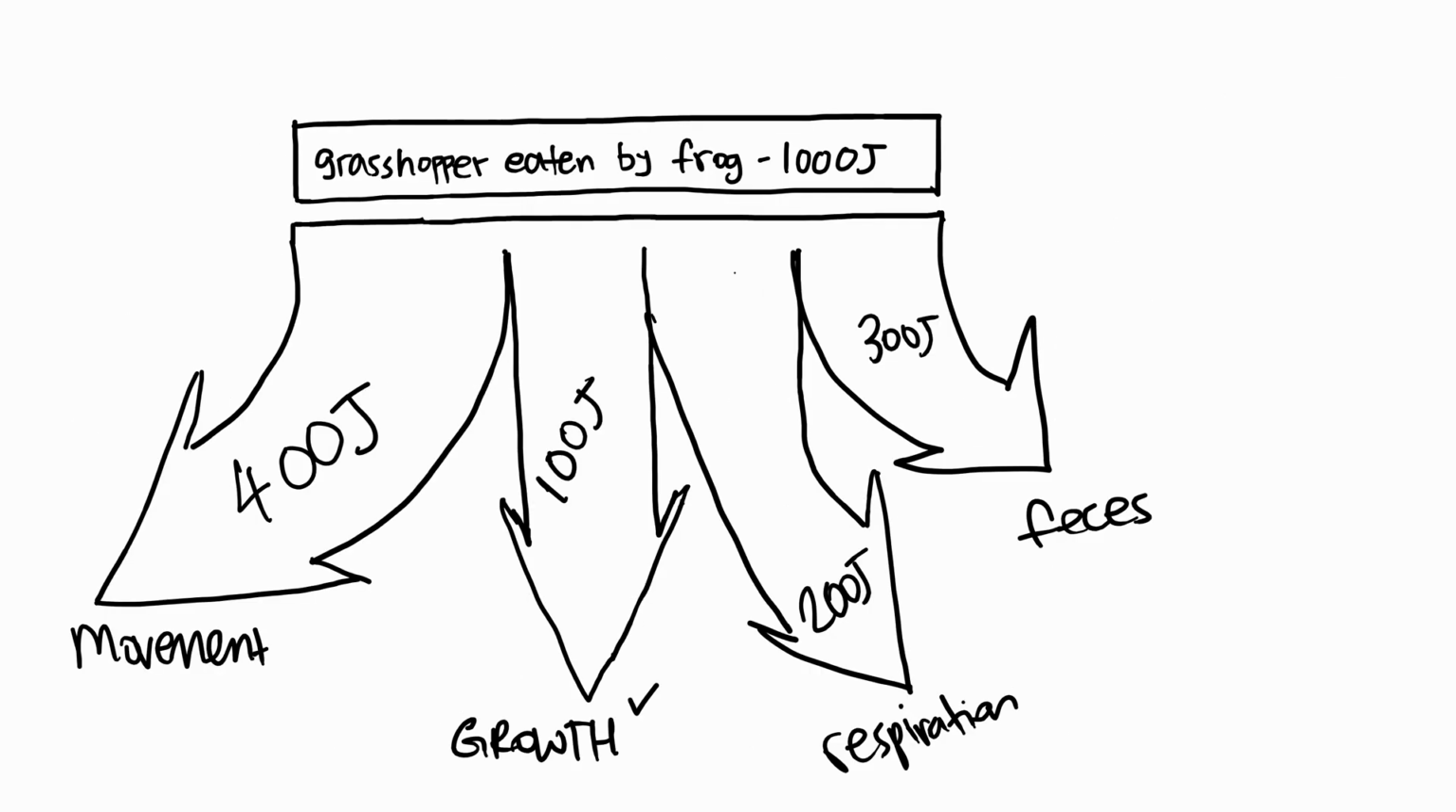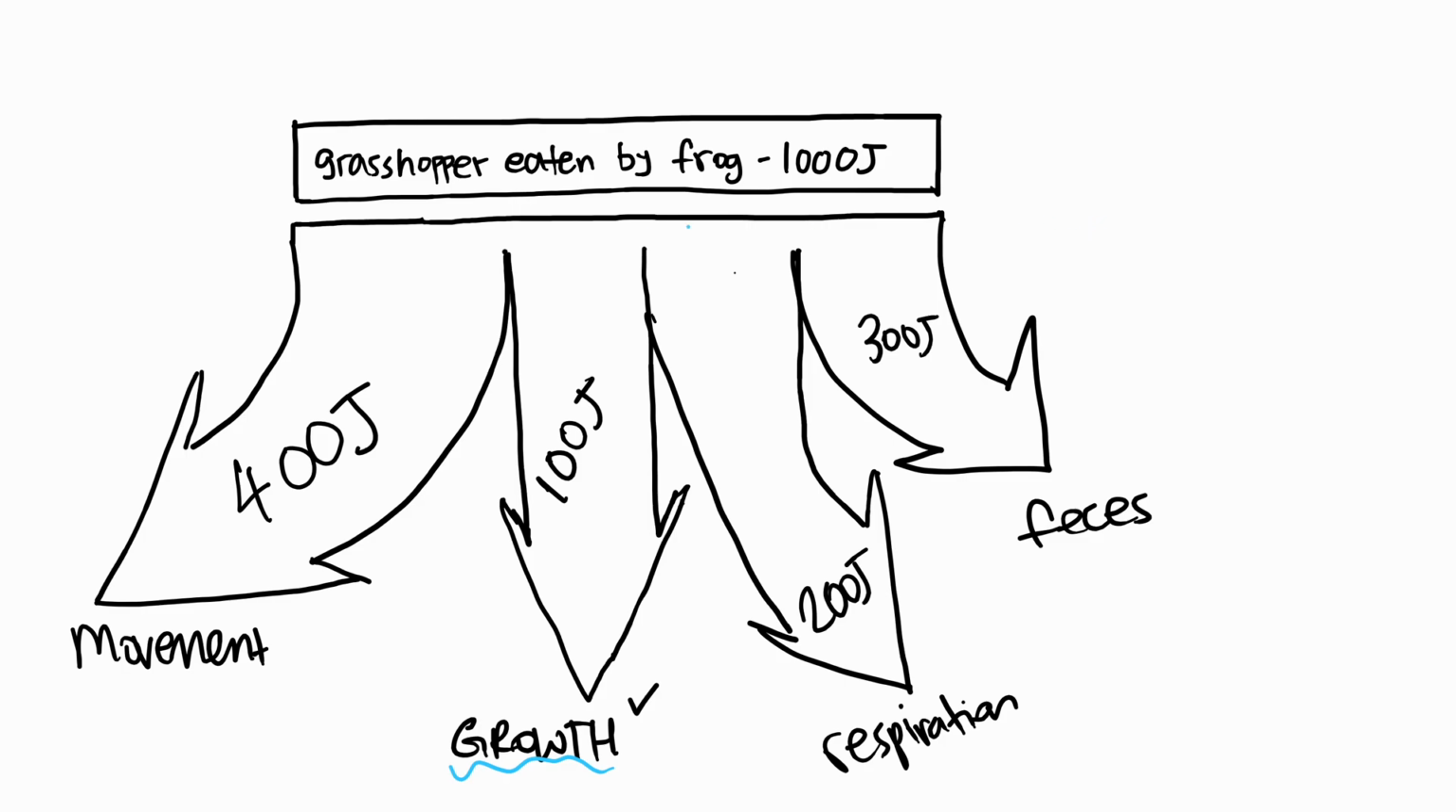Now we can represent this concept using a Sankey diagram. I'll try to draw a rough diagram. It's not really accurate, but it's a rough idea. We have the energy that we use for movement over here. 400 joules is used for movement. This does not count. Only 100 joules of the 1,000 joules that the grasshopper provides to the frog is actually used for growth, increasing the body mass of the frog, making it heavier. 200 joules just goes to respiration. 300 joules is excreted as feces. So essentially, this is the only part we care about, the one that actually gets passed on to the trophic level above it.